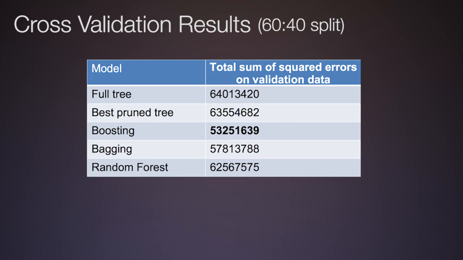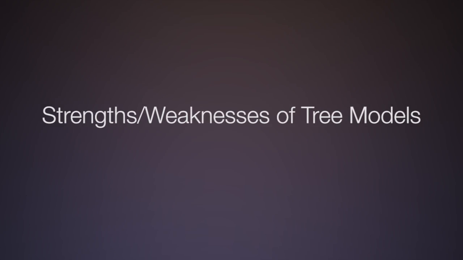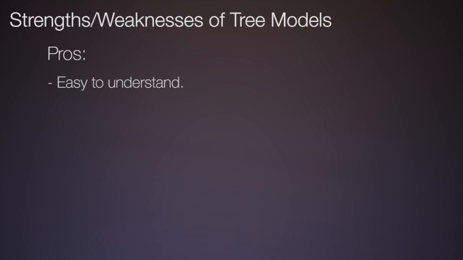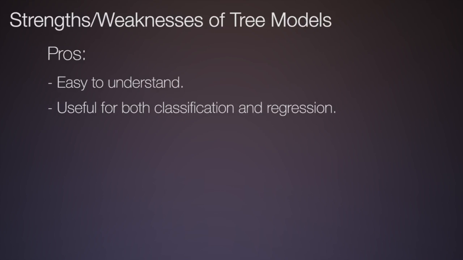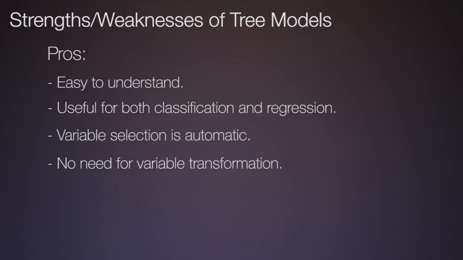I comment here that single trees are known to perform poorly in general. Therefore, for practical predictive modeling, we almost always use advanced techniques such as boosting, bagging, and random forests that we discussed here. Let me briefly discuss the strengths and weaknesses of tree models. In terms of strengths, trees are easy to understand and versatile. They can be used for both classification and regression. We do not need to worry about variable selection as in linear regression, since variable selection is automatic. There's also no need for variable transformation, which is yet another advantage. It is also known to be robust to outliers and missing values.